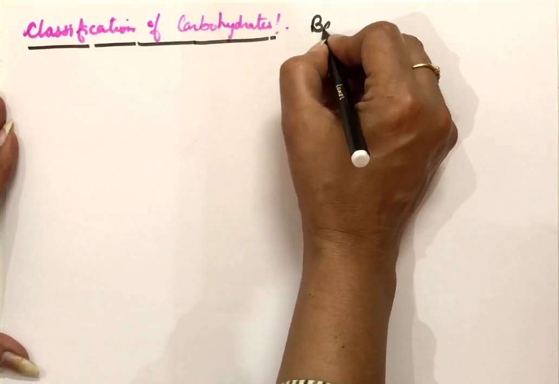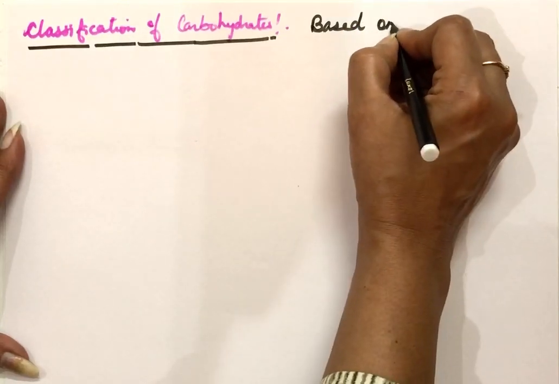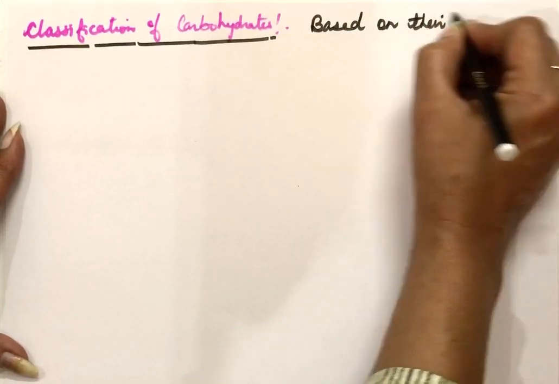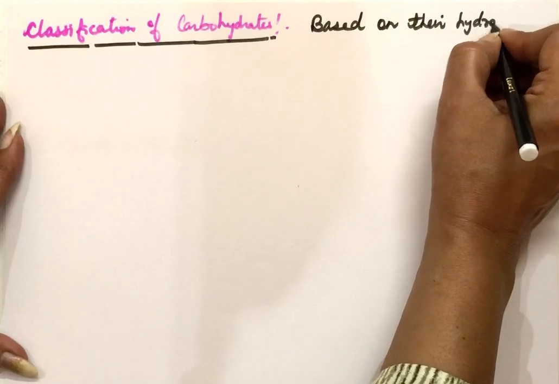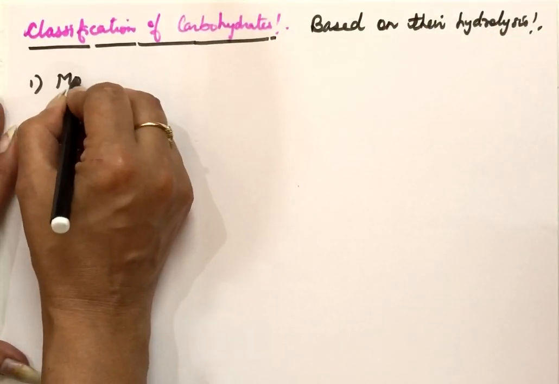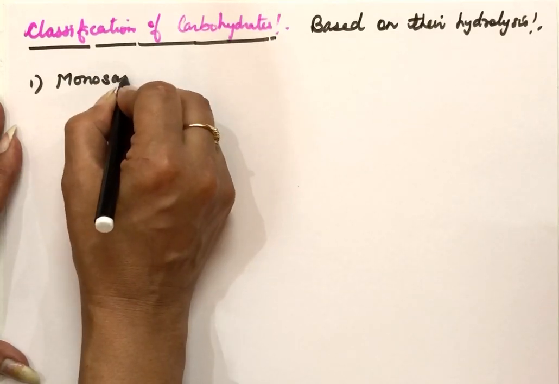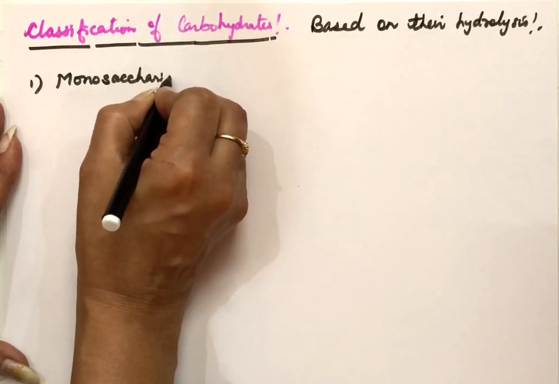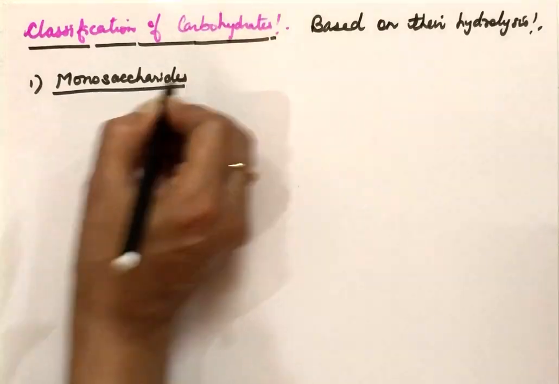Based on their hydrolysis, we can divide the carbohydrates into three types. First is monosaccharides, then we have oligosaccharides, and third is polysaccharides.